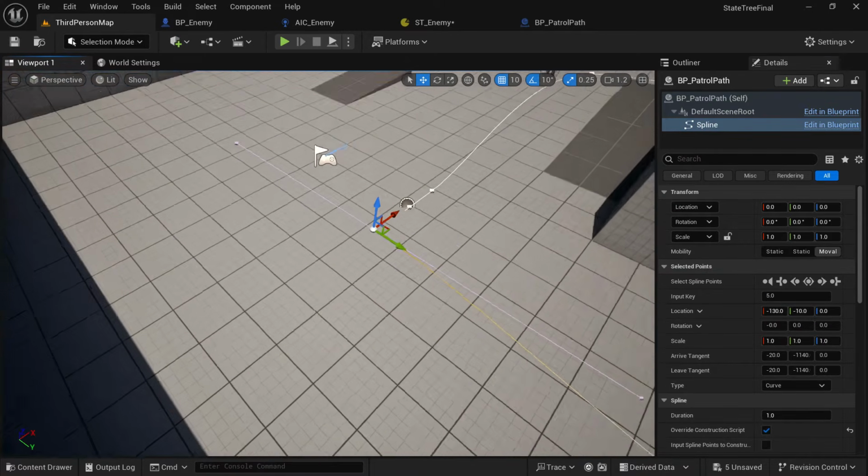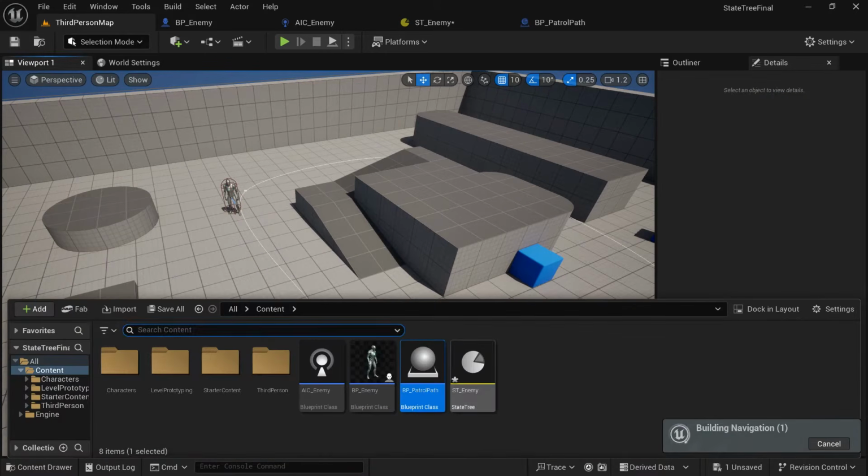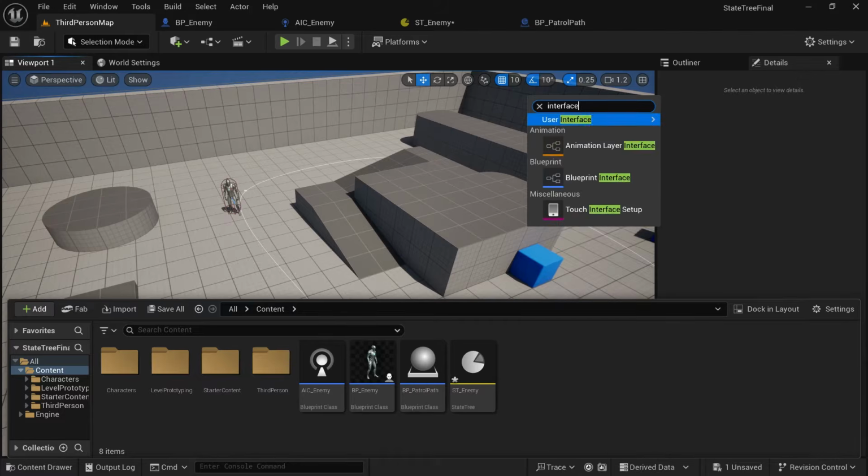It has to go in a loop. It doesn't need to exactly touch, but it's ideal that it goes in a loop because you want your enemy to go in a loop around his patrol path.